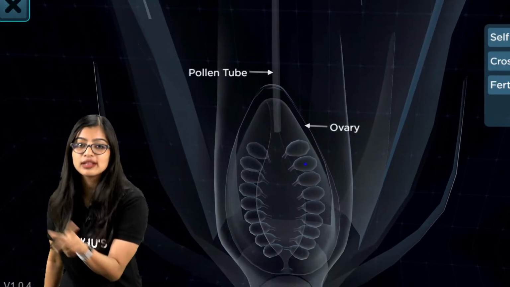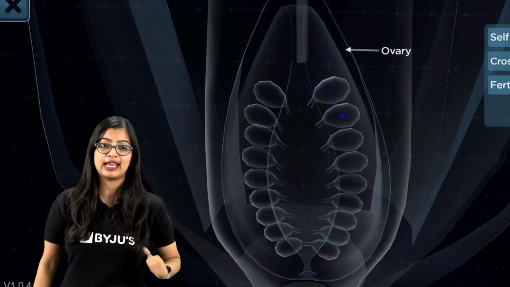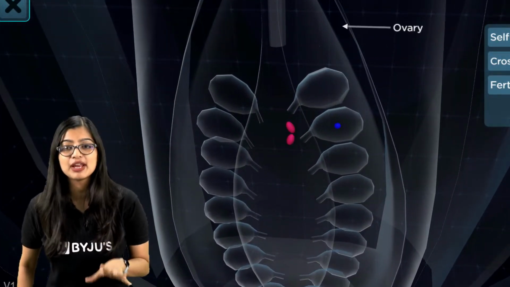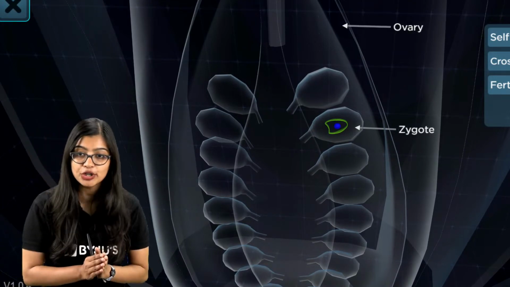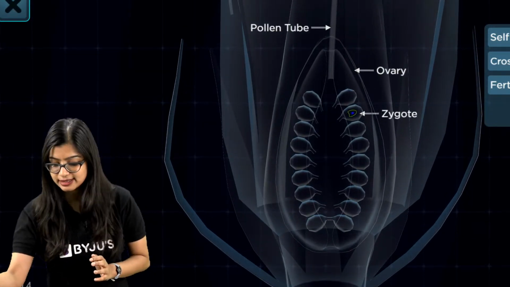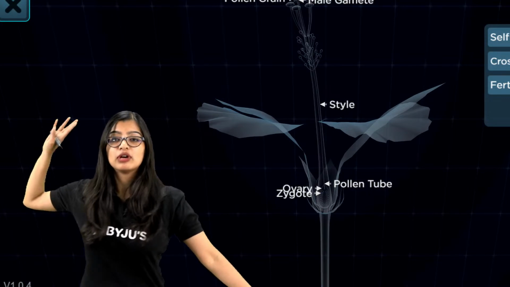And why is all this happening? So that the process of fertilization can take place, right? So it's very, very important that you understand this. Are we clear on how exactly your pollen tube is being formed? We are clear with this, no? All right, so now we're going to switch back and I'm going to continue with the explanation, okay?